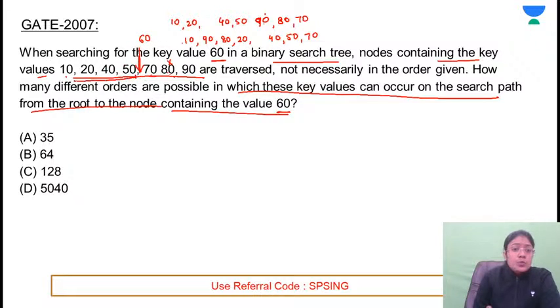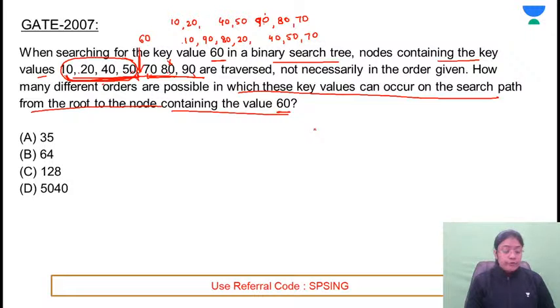These are the elements which are smaller than 60. These are the elements which are greater than 60. While traversing, can you change the order of the elements present in the left subtree? We can't change this order, because if after 10 it goes directly to 50, then the control will never come to 40 and 20. Are you following this point? This is a very, very important point because on the basis of that we'll be returning the answer. Can you change the order of 10, 20, 40 and 50? We can't change this order.